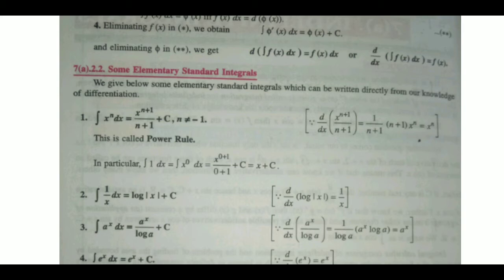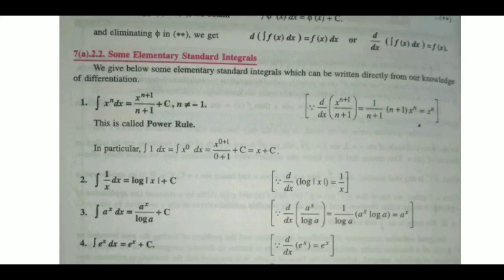This is called the power rule. That means integration x power n dx is equal to x power n plus 1 upon n plus 1 plus c. It is not true for n equal to minus 1, because n equal to minus 1 will give you an undefined term. So it is only for n not equal to minus 1.